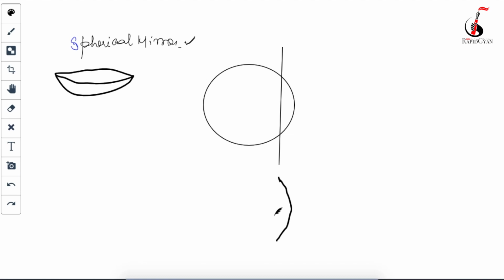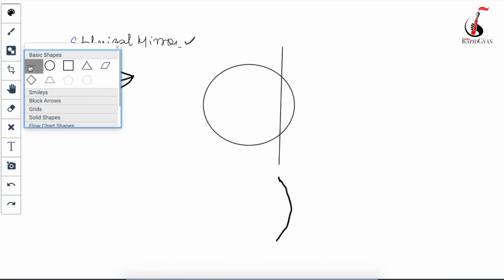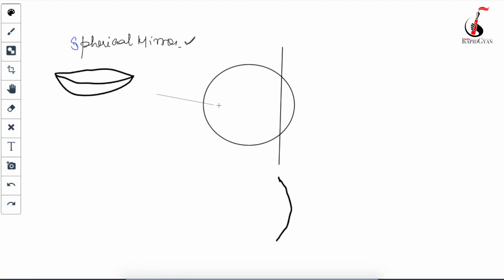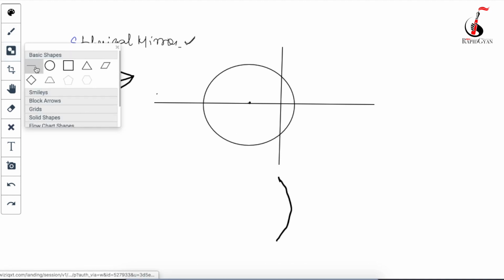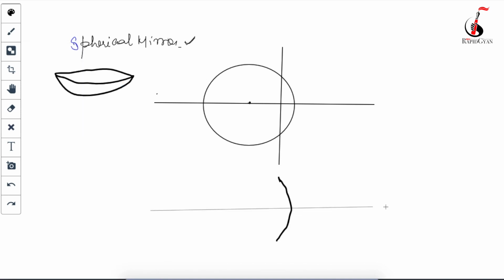Now draw a line in the sphere. Draw a line in such a way that the line will pass via the diameter of the sphere, where the center will be somewhere here. Okay, so just draw the same line on the separated part of the sphere. So this line will be something like this, correct?